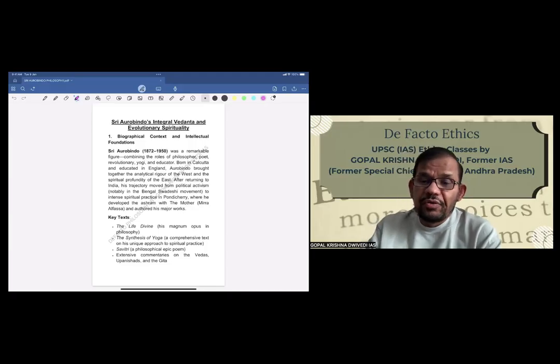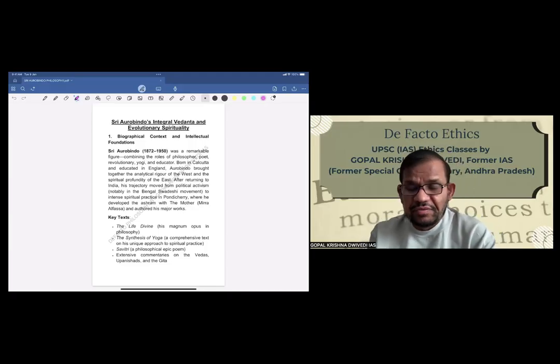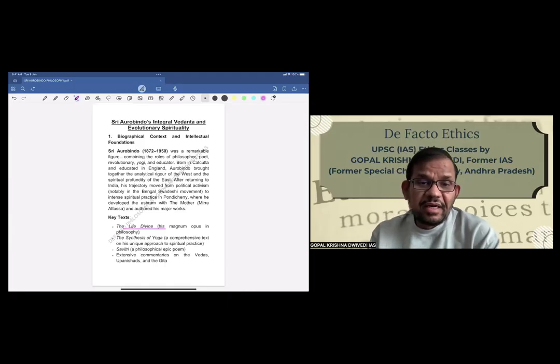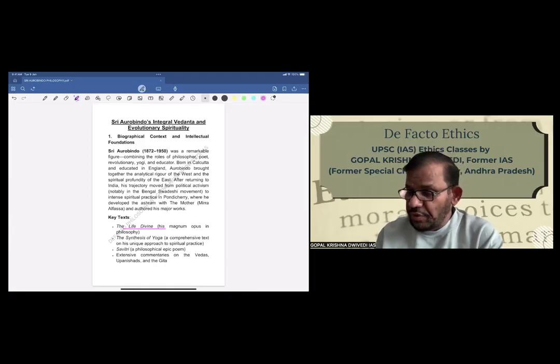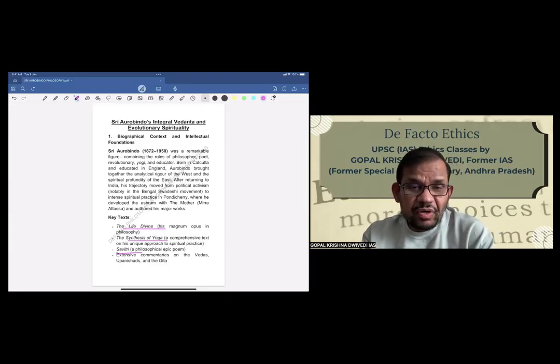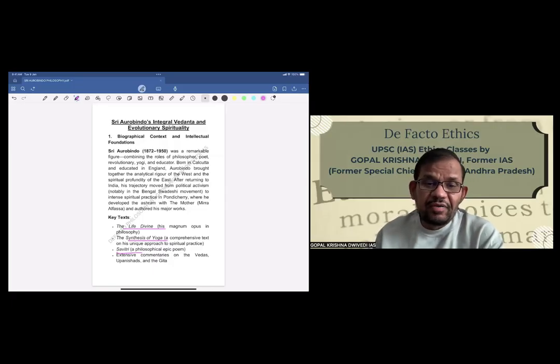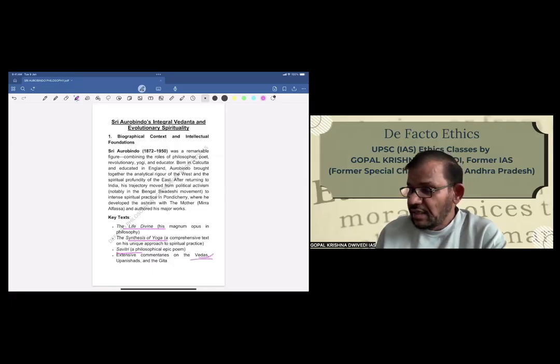His main books, which are very important, are The Life Divine, and then he also wrote Synthesis of Yoga and Savitri, a philosophical epic poem. He has also written extensive commentaries on the Vedas, Upanishads, and Gita.